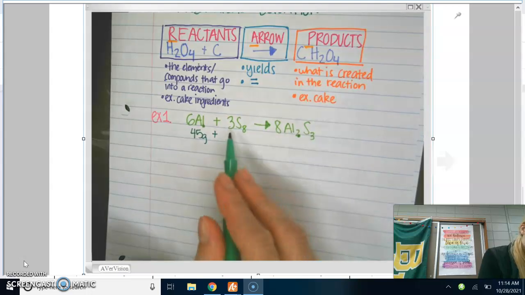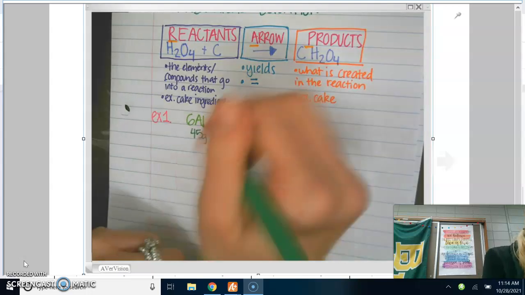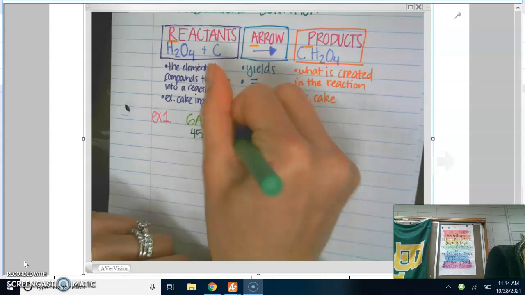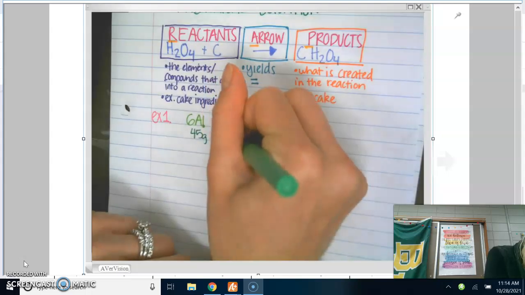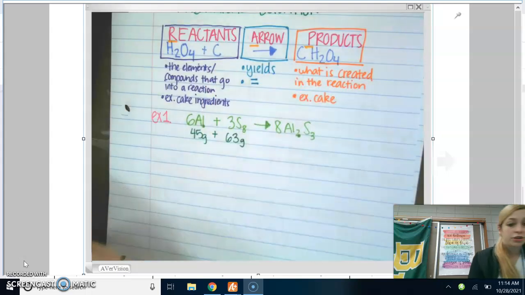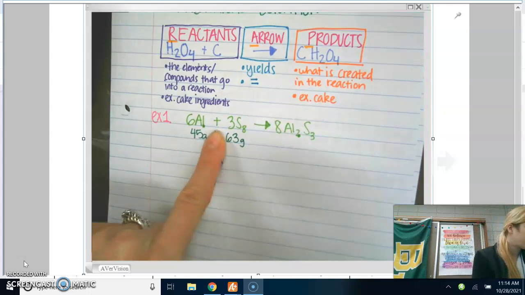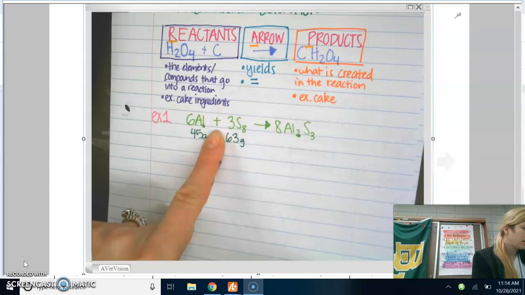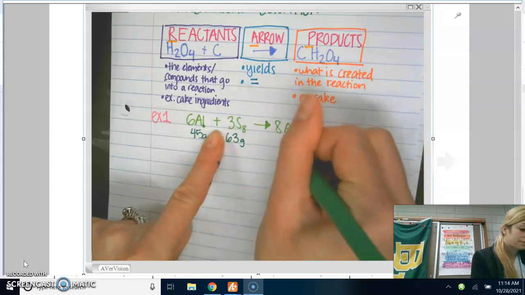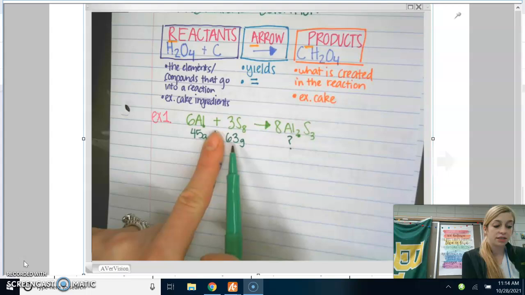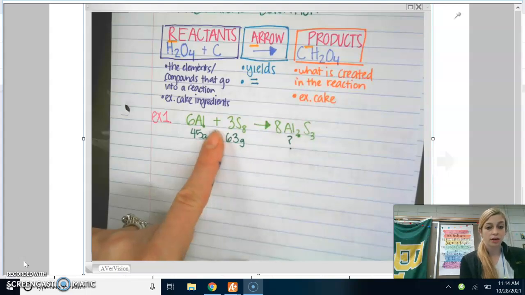And for this element, S8, they used 63 grams in the reaction. And you know what? I made a mistake. I shouldn't have put my plus sign, because I want to show you exactly how it will look. It will look like this. It'll have a 45 here, a 63 here, and a question mark here.